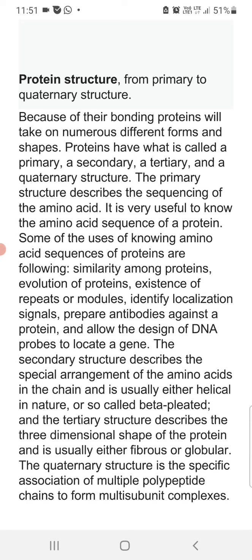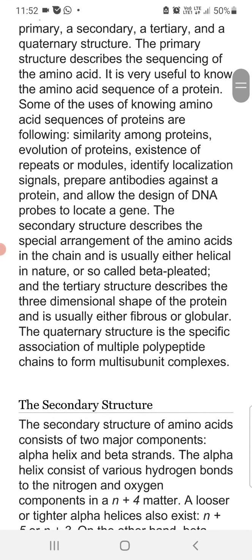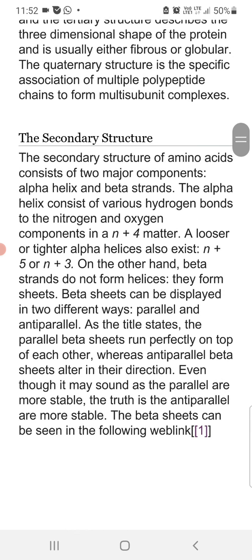So proteins have what are called primary, secondary, tertiary and quaternary structures. A normal protein, or polypeptide chain, will be the primary structure of a protein, and that primary structure may sometimes be functional, or it may have to undergo some conformational changes to form the secondary, tertiary and quaternary structures. The secondary structure of the amino acid contains two major components, that is alpha helix and beta strands.